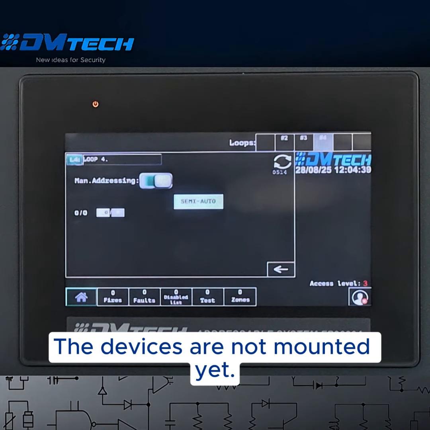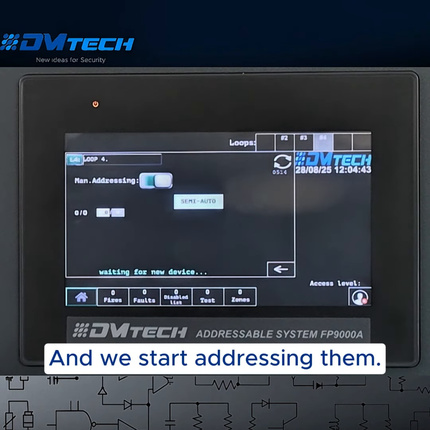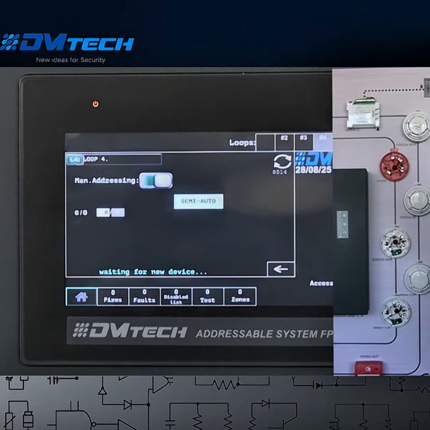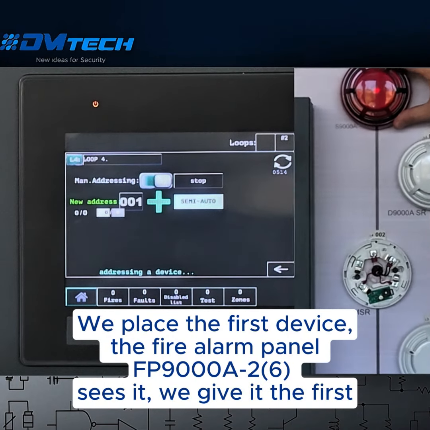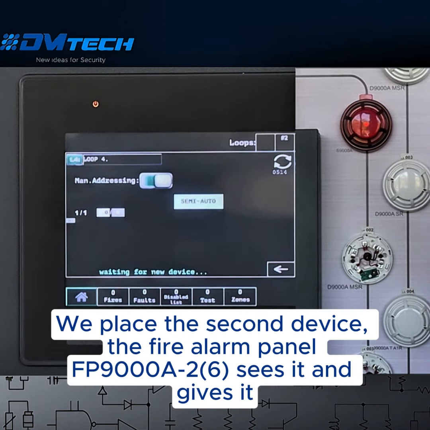The devices are not mounted yet, and we start addressing them. We place the first device, the fire alarm panel. FP9000A-2 sees it. We give it the first available address.